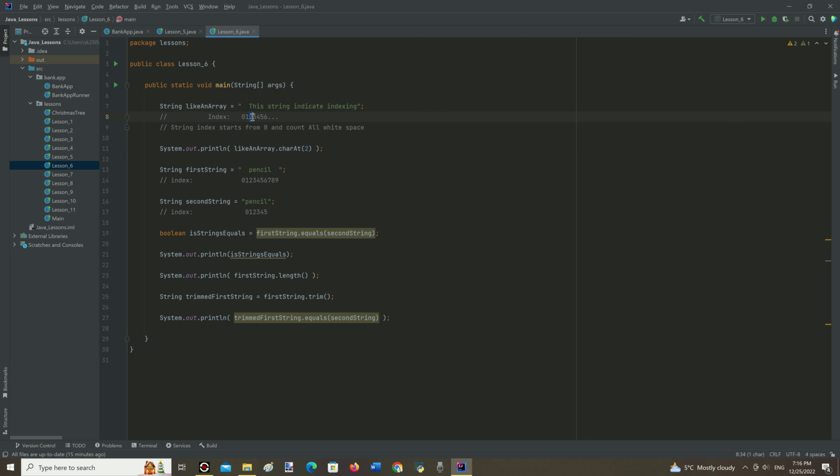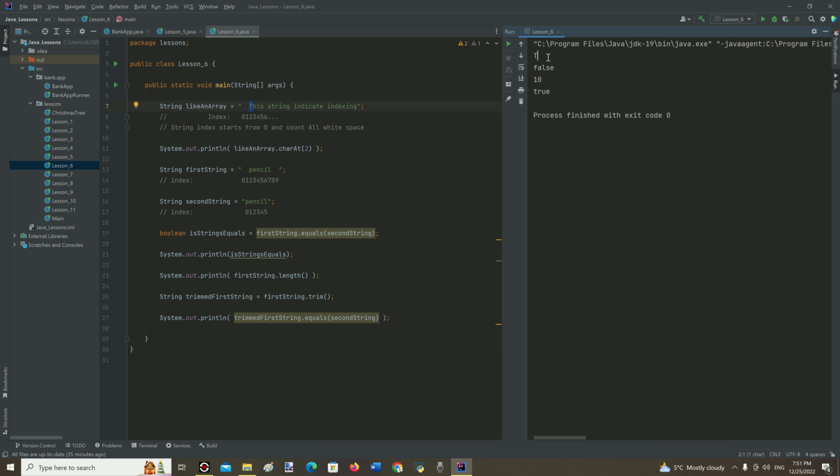Let's run the program. And here we can see that under index 2 in that string is capital letter T, since it has some white spaces before it.